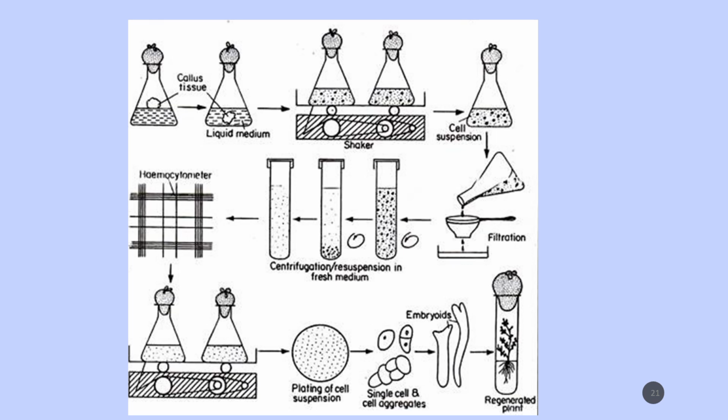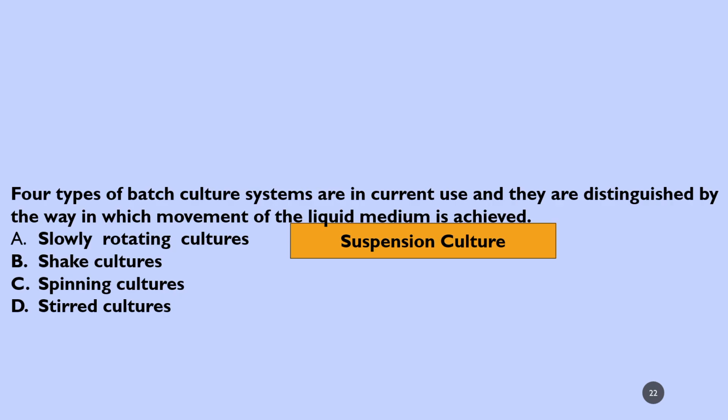The suspended cell can be done in a hemocytometer, can be observed, and from that a single cell or uniform cells can be taken for plating. The cells in a suspension are shaken again, so that the cells can even develop into aggregates, and then from that embryoids and the regeneration of the plant can be developed from a single cell.